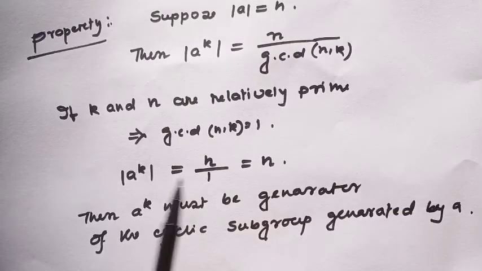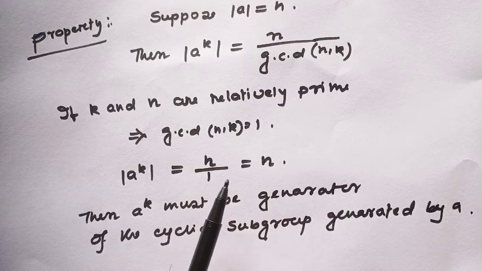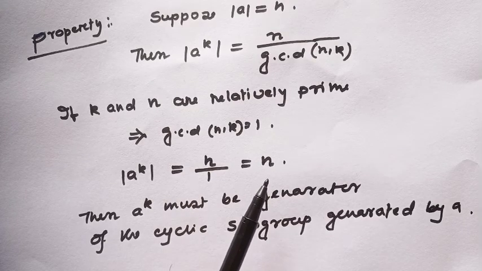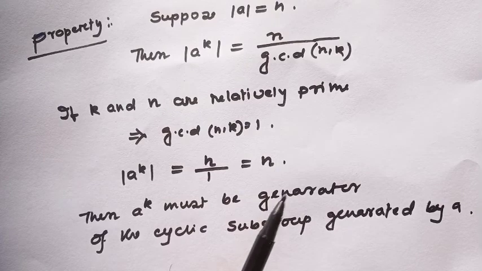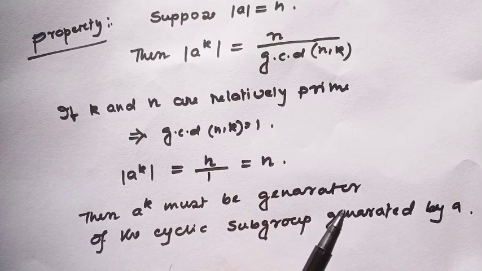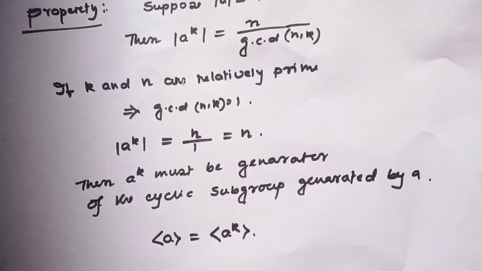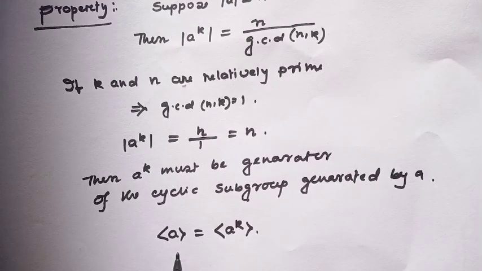So the order of a to the power k will be n divided by 1, which is equal to n. From this, a to the power k must be a generator of the cyclic subgroup generated by a. So the cyclic subgroup generated by a equals the cyclic subgroup generated by a to the power k, where k is prime to n. Okay?